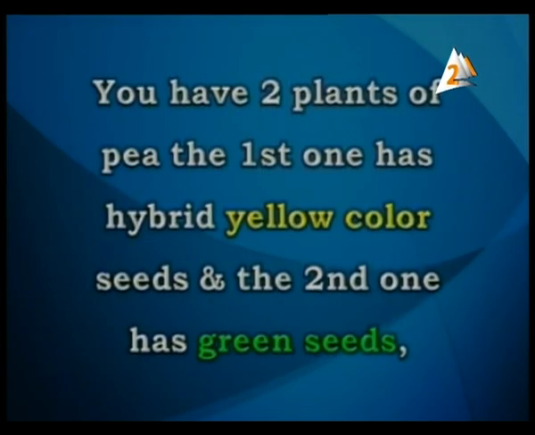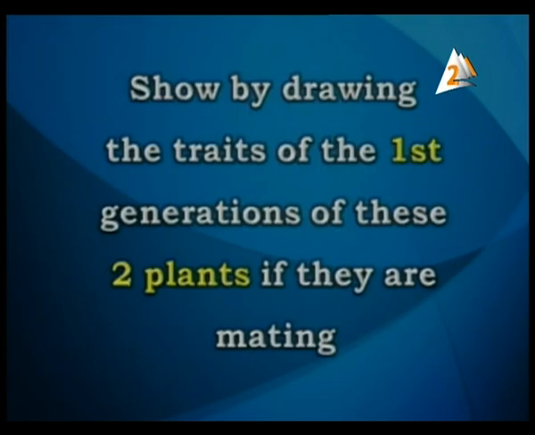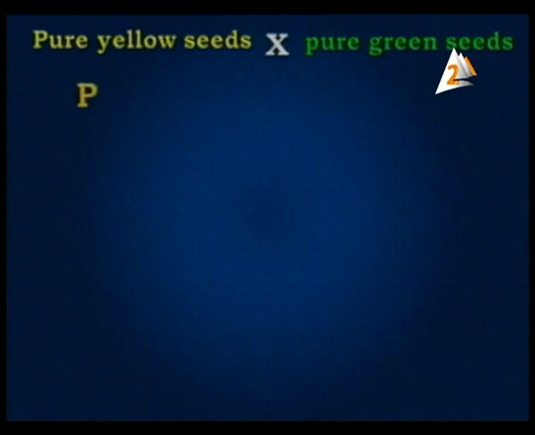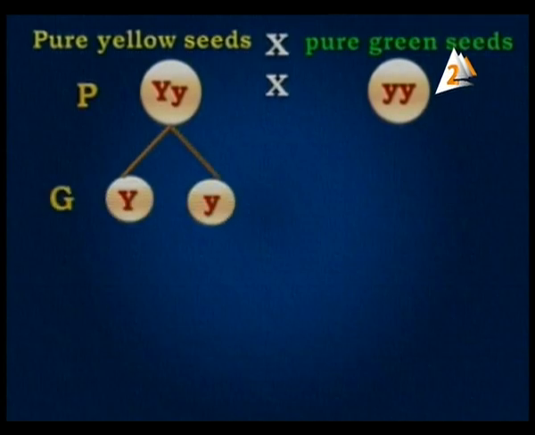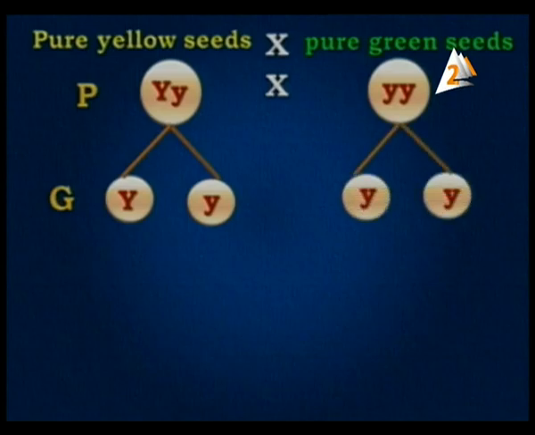Another one of these problems: you have two pea plants, the first one has yellow color seeds and the second one has green seeds. What happens here? We need to show by drawing the traits of the first generation of these two plants if they are mating. The first is hybrid yellow seed, which takes this shape, Y capital Y small, and the green is Y small Y small. So the gametes are Y capital and Y small for the first, and Y small and Y small for the second.